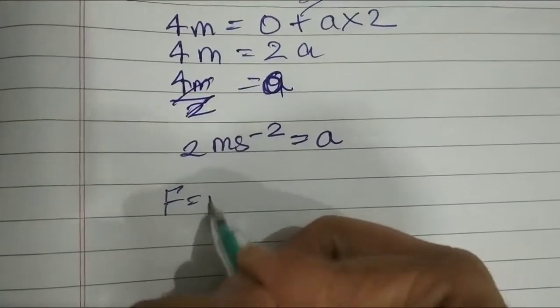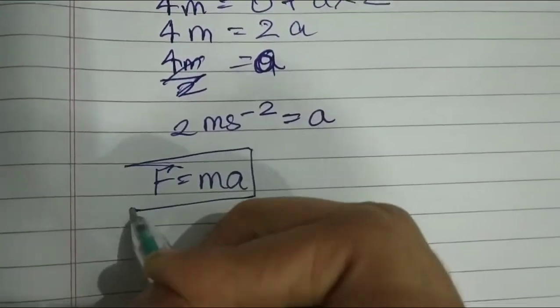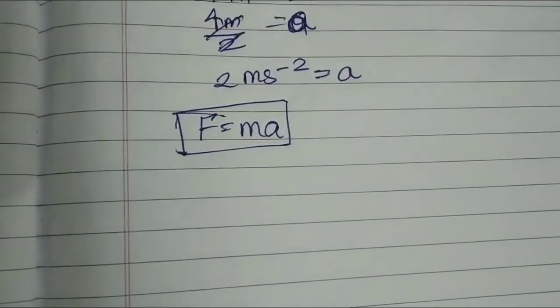So F is equal to ma. The main formula is this to calculate the thing that is given.